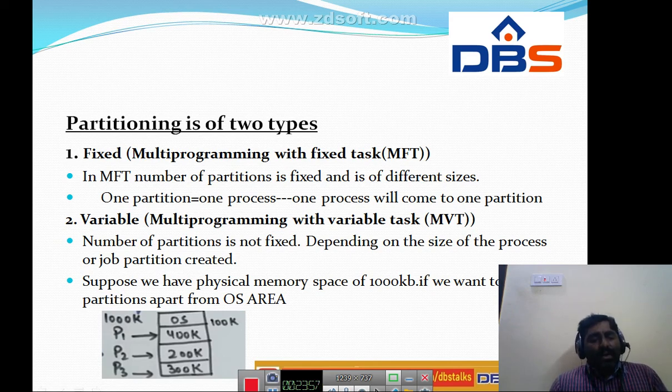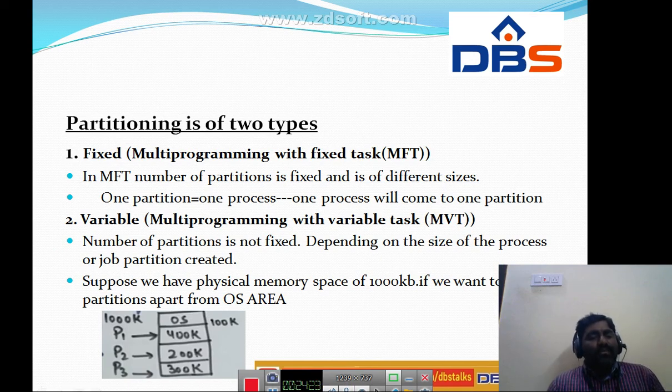Assume the total memory is 1000. For example, the OS requires 400 KB, and the user area needs 600 KB. Process P1 requires 300, and there is one more process P2 which requires 300.